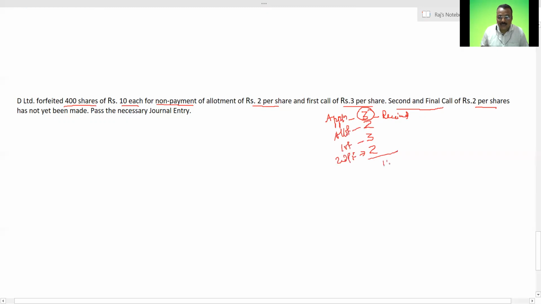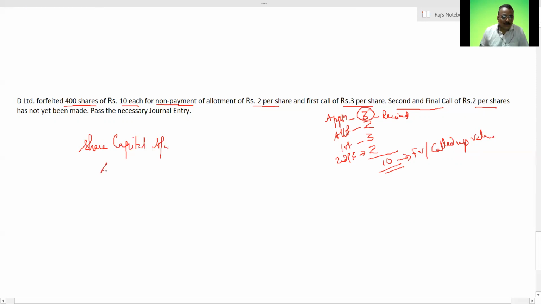Is it clear? Now check it. Your total face value is 10, this is also your face value. Right. So now coming to the journal entry here also. We start with share capital, as share capital account is debited only in the case of share forfeiture.